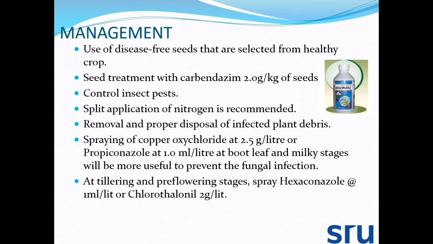Spray copper oxychloride at the rate of 2.5 gram per liter, or propiconazole at the rate of 1 ml per liter, at the boot leaf or milky stages of the crop, which is more useful to prevent the fungal infection. At the tillering and flag leaf stages, spray hexaconazole at the rate of 1 ml per liter or chlorothalonil at 2 gram per liter.